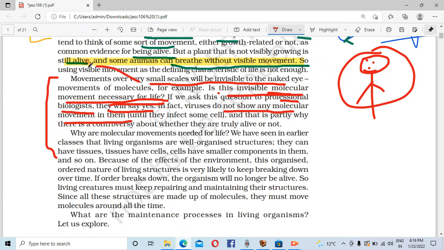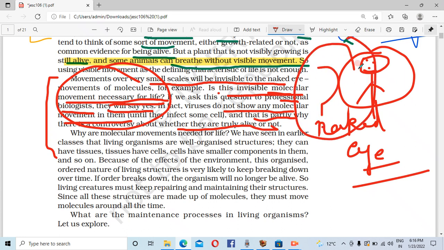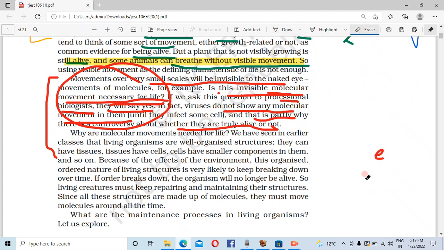This molecular movement, we cannot see with the naked eye. We have to see it with a microscope. That is partly why there is a controversy about whether viruses are truly alive or not alive. That is the big question mark for biologists. We cannot see the movement of viruses with the naked eye.